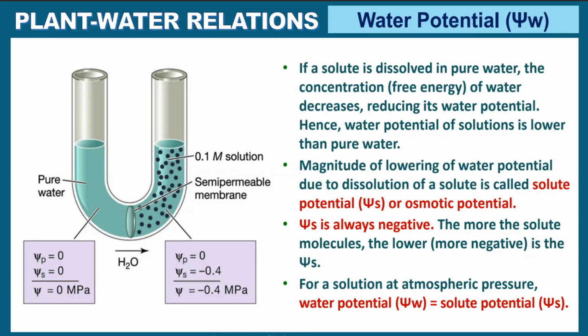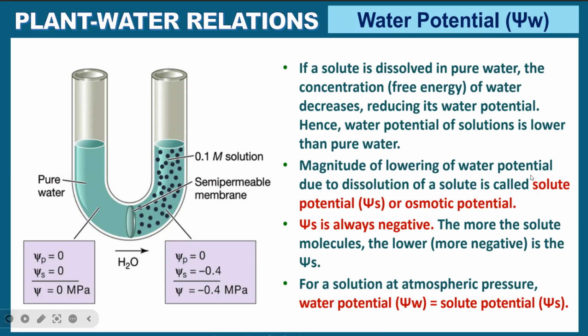Pure water has the highest water potential. Impure water will have a little less water potential. Hence, water potential of solution is lower than pure water. Okay.